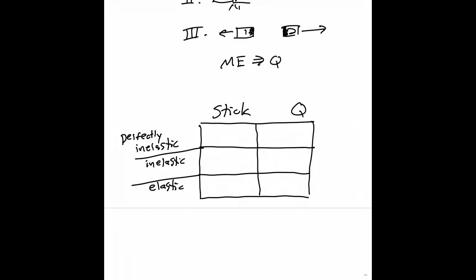In a perfectly inelastic collision, yes, the objects stick together, and yes, some mechanical energy is converted into wasted thermal energy. In an inelastic collision, mechanical energy is also converted to thermal, but the objects do not stick together. Two objects come in, collide, and remain two objects after the collision is done. Same thing with an elastic collision, they do not stick together, and additionally, there is no conversion of mechanical energy into wasted thermal energy.